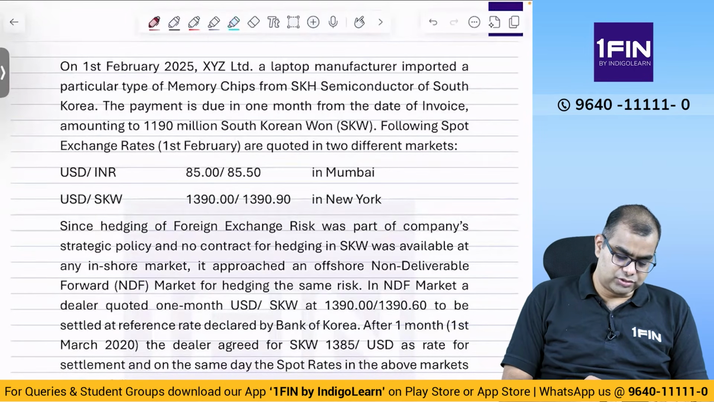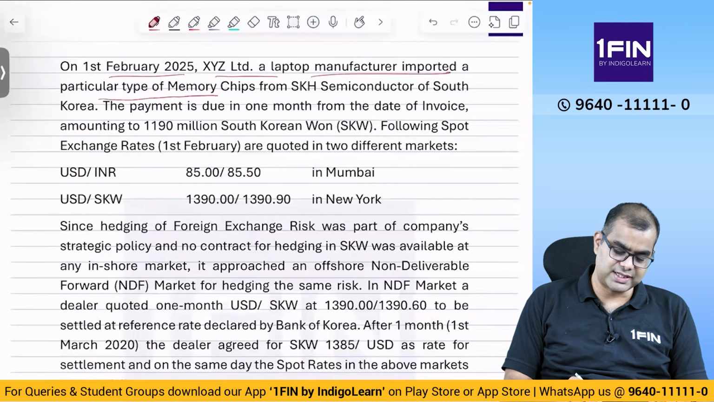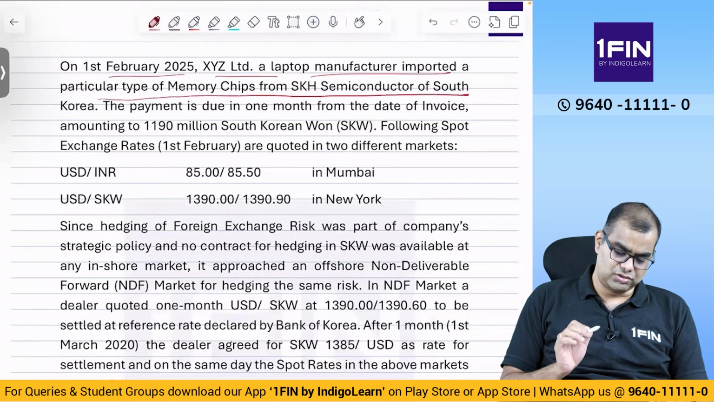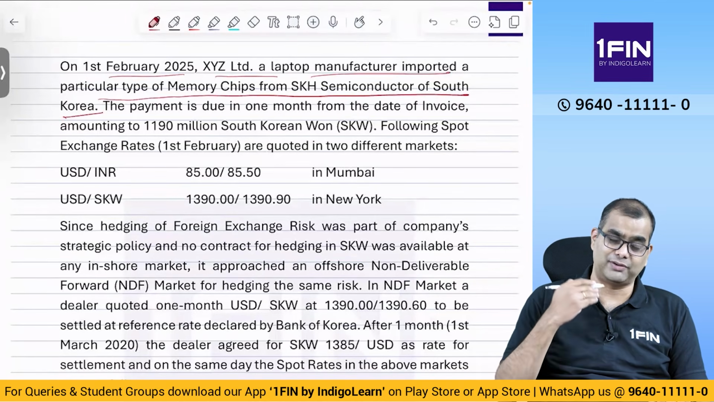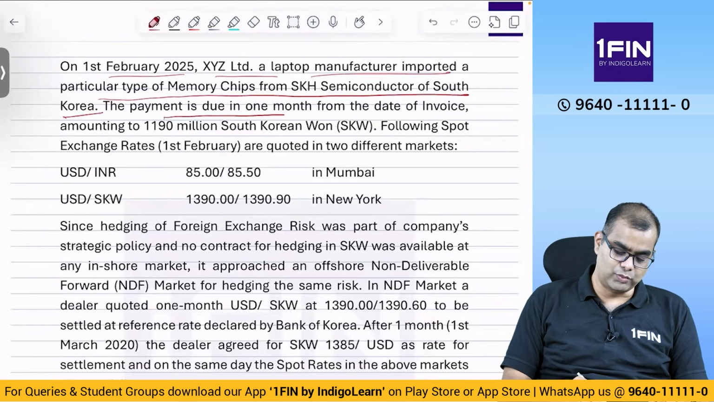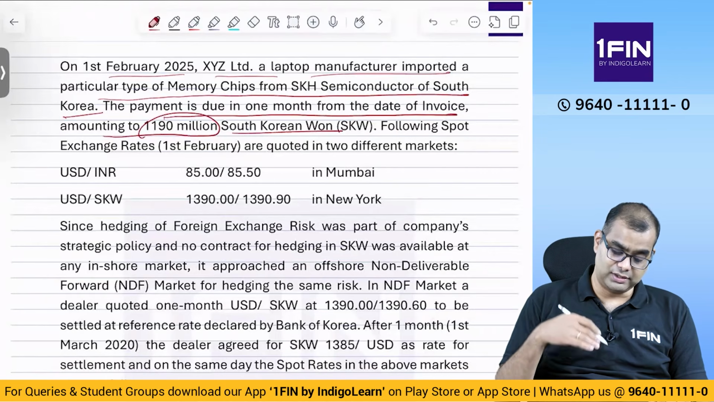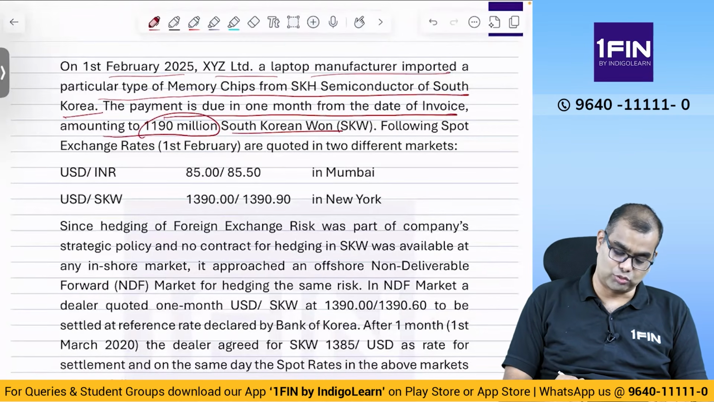On 1st February 2025, XYZ Limited, a laptop manufacturer, imported a particular type of memory chips from SKH Semiconductor of South Korea. So it appears they are Indian, they have imported from South Korea. Import means they have to make payment. The payment is due in 1 month from the date of the invoice. The amount payable is 1190 million South Korean won.